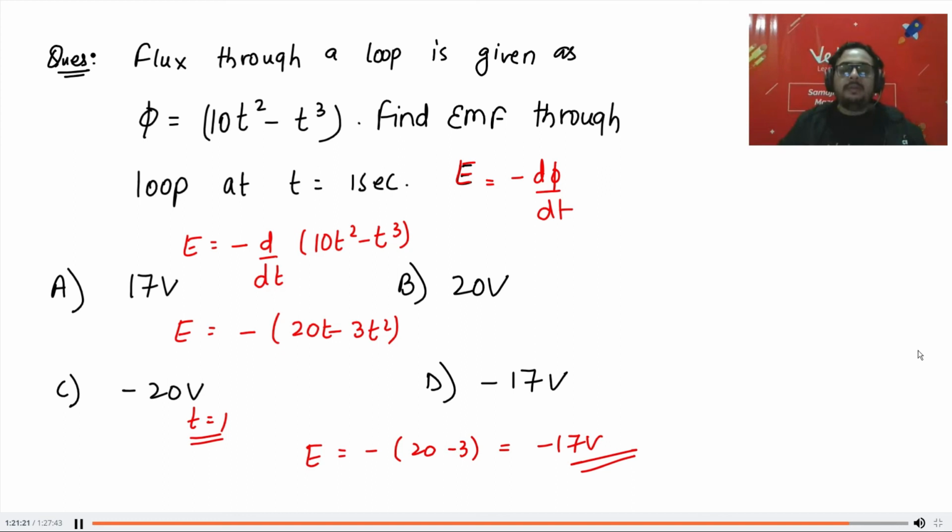Magic is generating the EMF. I just told you the whole Faraday's law: EMF is generated because of the change in flux. What else do you want to understand? Whenever there is change in flux, EMF is generated. Now this is happening. Now you are asking me where is the battery? How is the battery coming? I don't know why it is happening, but it is happening. Okay.